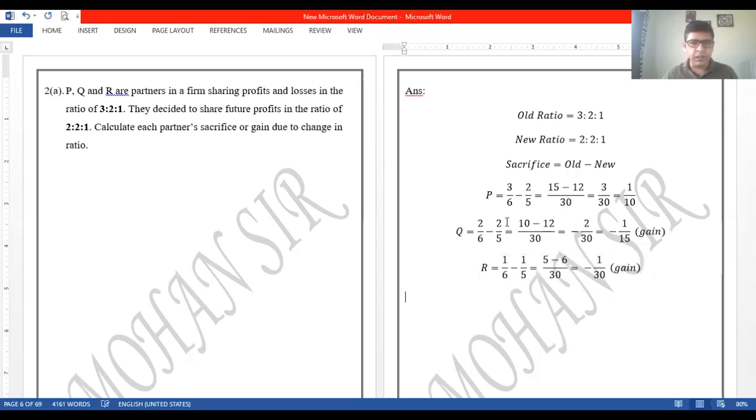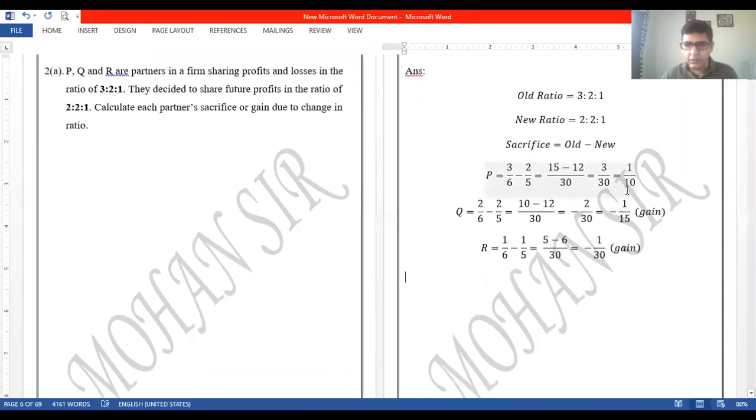If there are 3 partners, the sacrifice and gain will be adjusted amongst the partners, right? We can see that over here, 3 by 30, right? 2 by 30 is a gain and 1 by 30 is a gain again. This has to happen, right? So that's all for this sum.